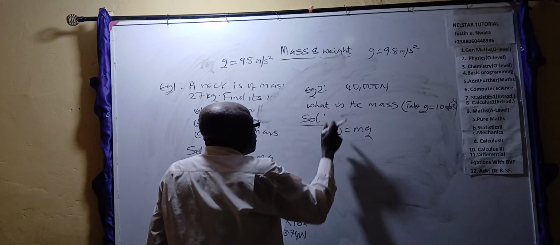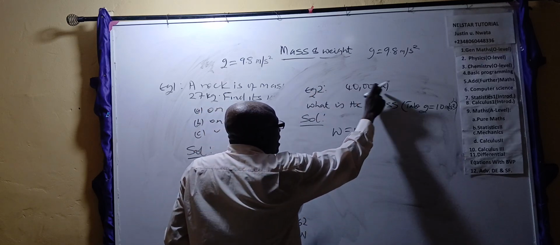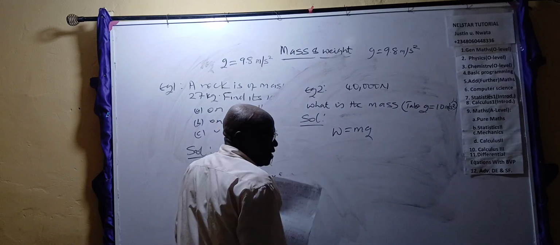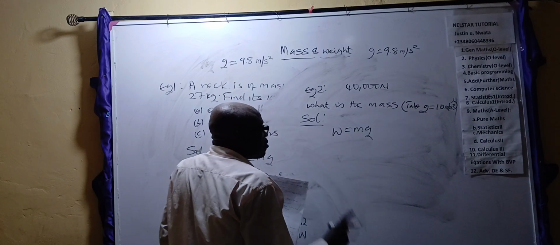Now you substitute. The scrap has a weight of 40,000 Newton. Once you see Newton, it is telling you that it's weight that it is talking about. So that's the guide.